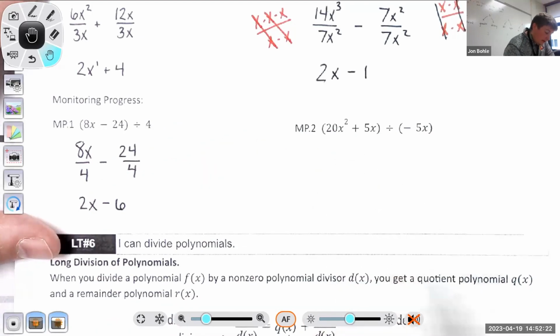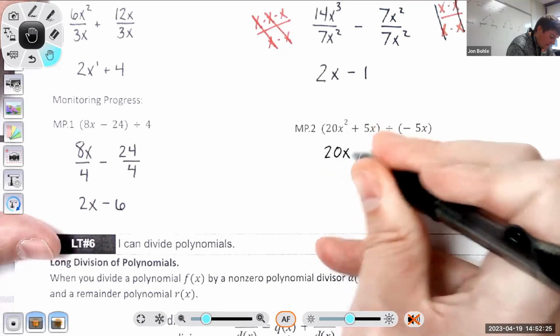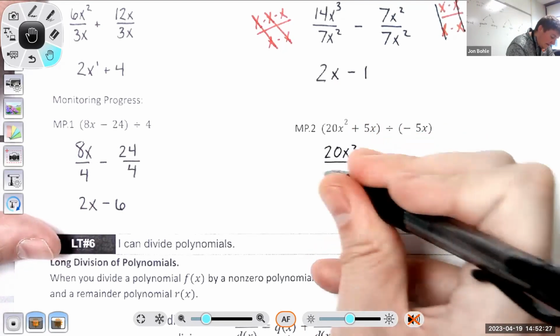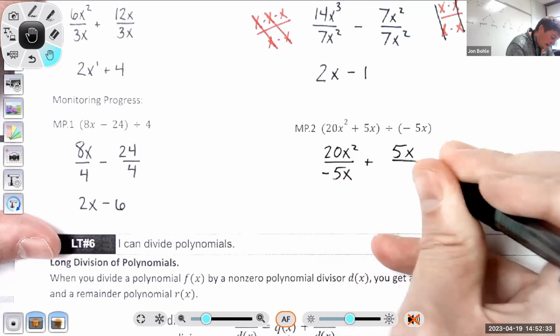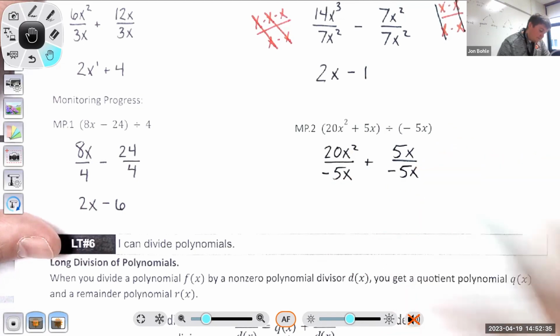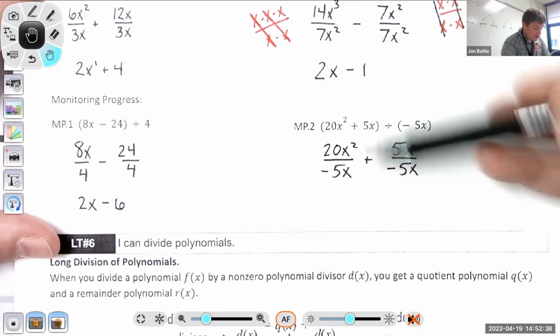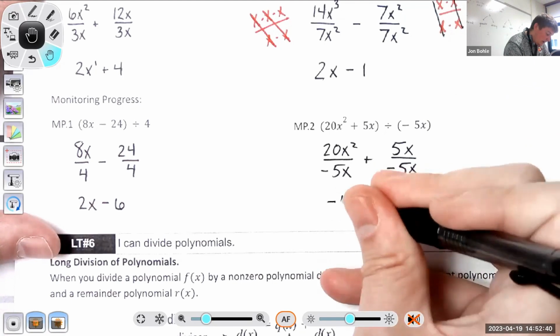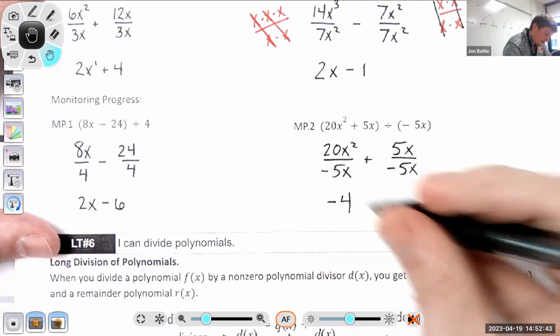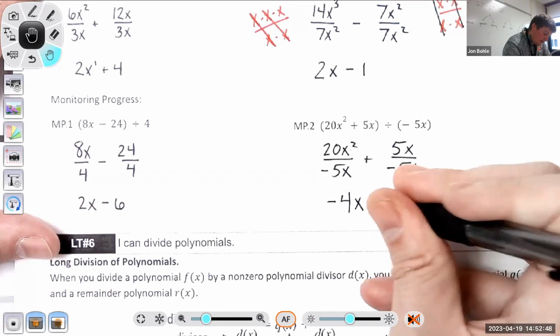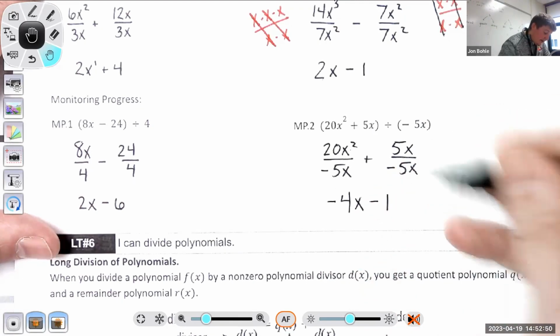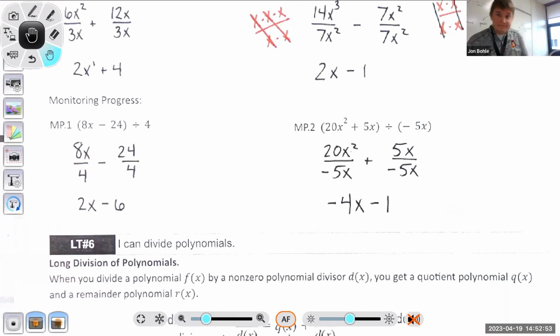Number 2, same thing. I have 20x squared and I'm dividing it by negative 5x. And then I have 5x and I'm dividing it by negative 5x. Just do it in the parts. 20 divided by negative 5 is negative 4. X squared divided by x is x. 5 divided by negative 5 is negative 1. X divided by x cancels out. So just negative 1 times 1 is negative 1. So that is just real basic division.